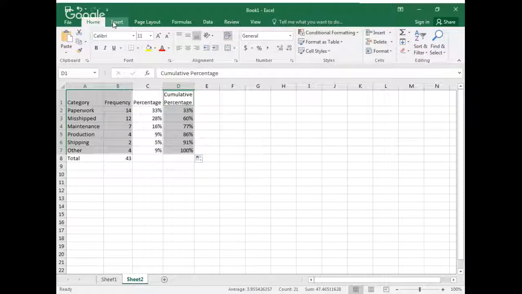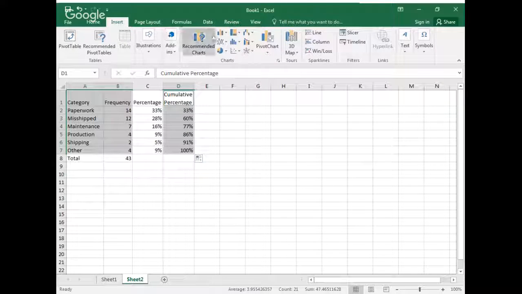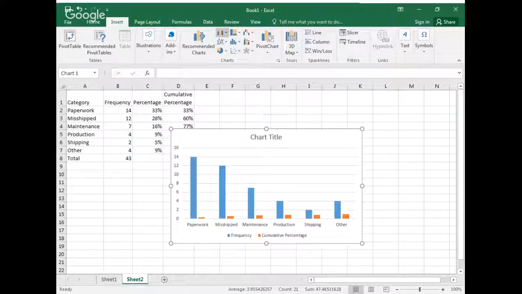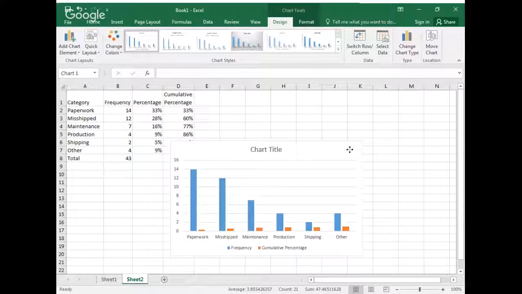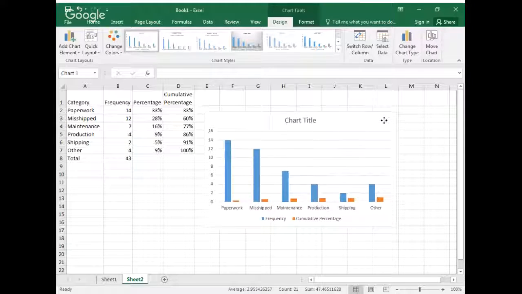So now I'm going to choose Insert, 2D column, and there is my initial chart, which is not looking like a Pareto yet, but do not panic.